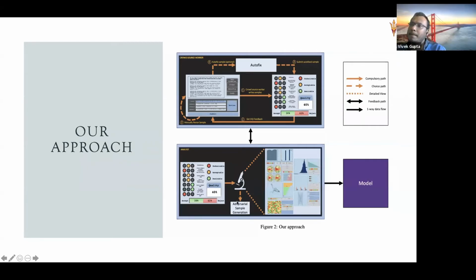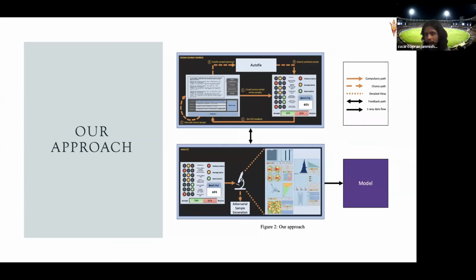And the analyst, on the other hand, there are two features we're providing to the analyst. The first one is the visualization. The second one is adversarial sample generation. So what is that? In a user study, we saw that even though you provide them a red signal and provide them autofix, some people might not use it, right? They can eventually submit the red sample, ignoring everything else. So in our experiment, we found there are a lot of samples which have red flags, right? So what to do with that? I mean, you can reject it, but we thought, why not give it one more try? So the analyst has all these bad quality samples, the red samples.